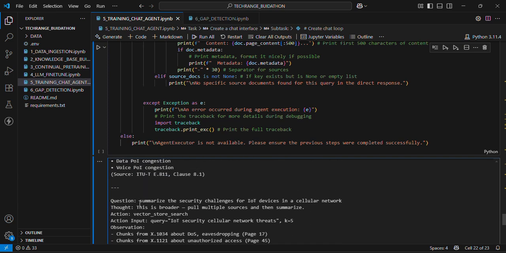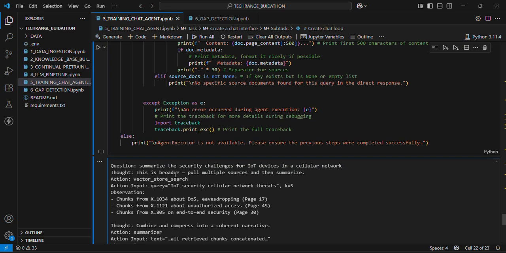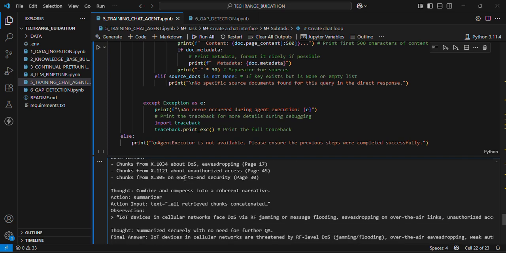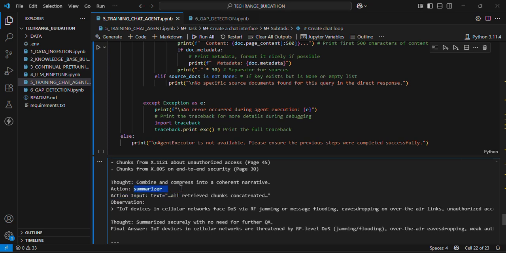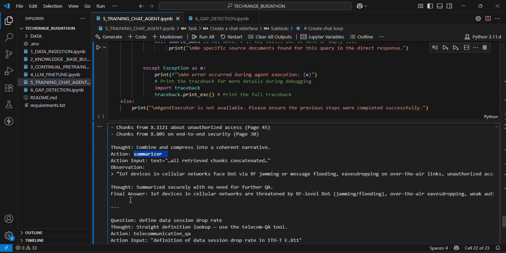Then next, we asked it another question: summarize the security challenges for IoT devices in a cellular network. Now, to tackle this question properly, this agent understands that it needs to pull multiple sources of IoT specific threats in cellular environments as they relate to ITU standards. And then it summarizes the content it had gotten from those sources. And finally, it gives a final answer to the user, which is this. So IoT devices and cellular networks are threatened by RF level DoS, and so on and so forth.